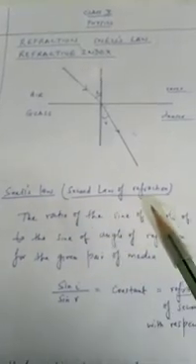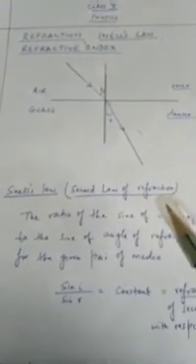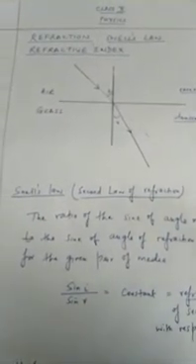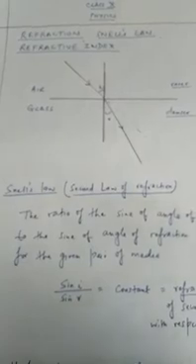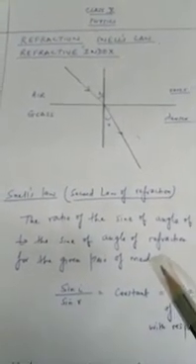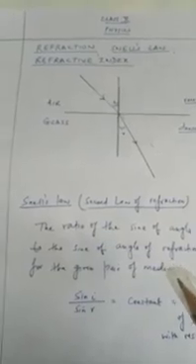Now we'll understand Snell's law. Snell's law is the second law of refraction. Why the word Snell's? Because it was found by the Dutch mathematician and astronomer Snell. It states the ratio of the sine of angle of incidence to the sine of angle of refraction is a constant for a given pair of media. So, what is a given pair of media? It is talking about a particular medium for the incident ray and a particular medium for the refracted ray. In this case, it is air to glass.